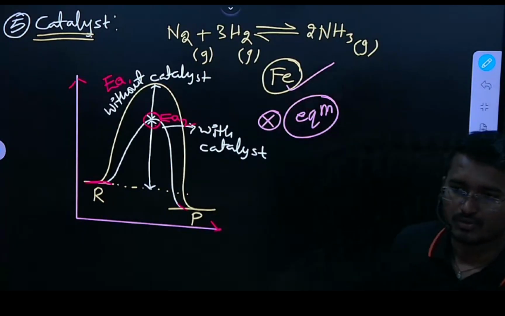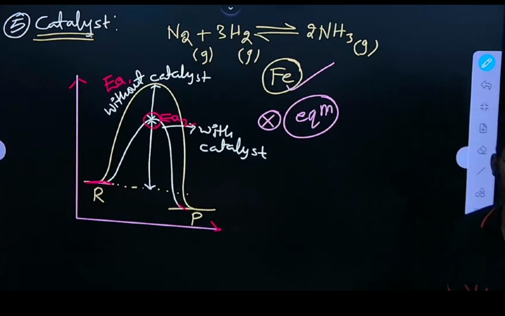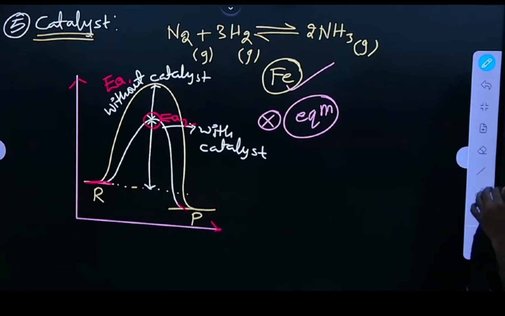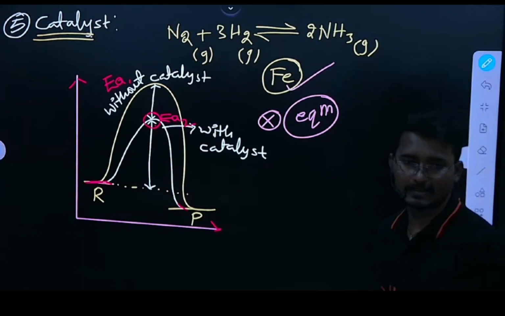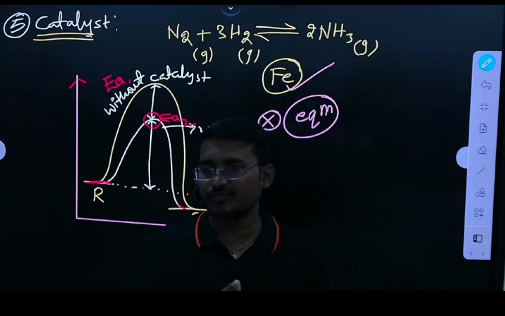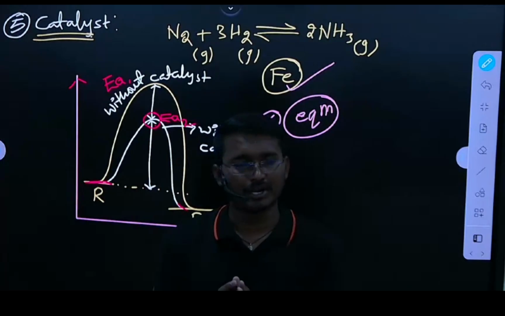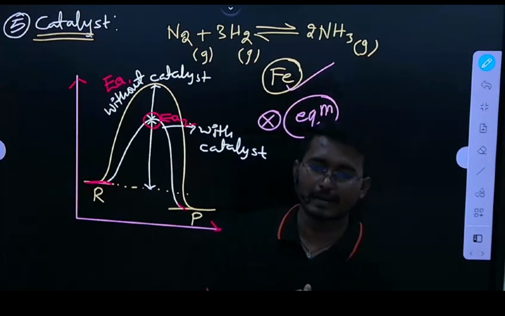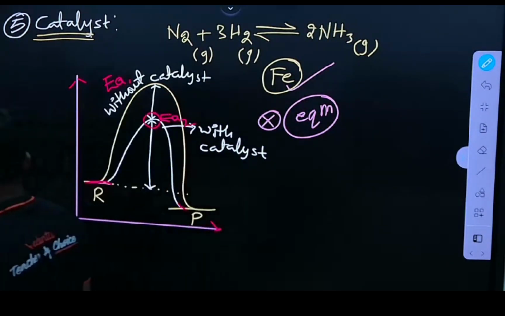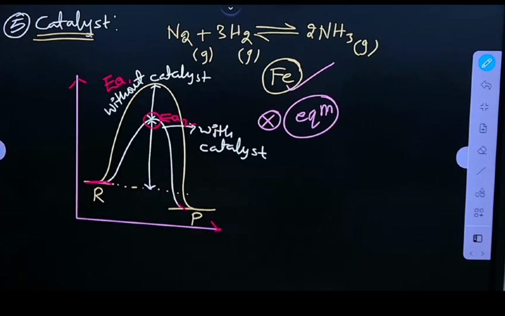Clear? So these are the 5 factors which influence the equilibrium according to Le Chatelier's principle. Clear? Is that clear for everyone? Any doubt? Clear? Right? Okay, thank you.